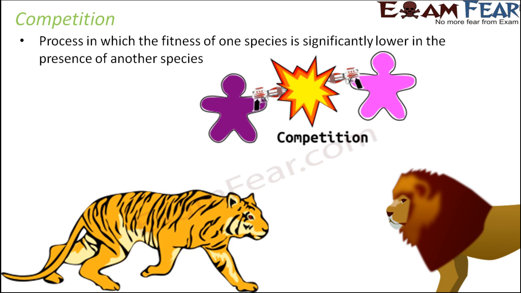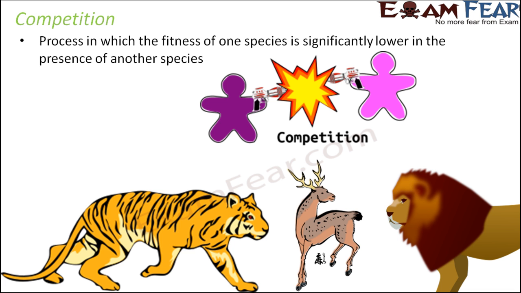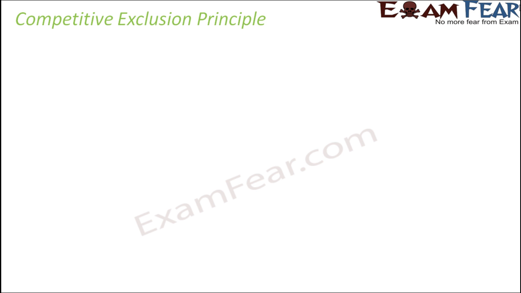So let's take the example of a tiger and a lion. Both feed on the same deer, so there exists a competition between the two. Whoever is more capable, more powerful will win over the deer and will get it. And what will happen to the other one? The other one will remain deprived of the deer, deprived of the food, and therefore it will lose out in the competition. So in a competition, it is always one species which will win and the other one will lose.